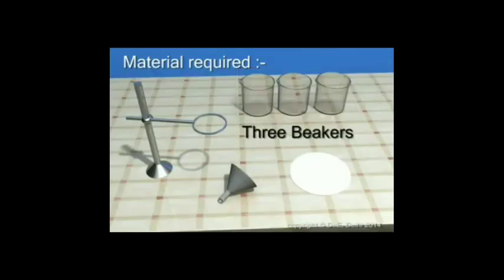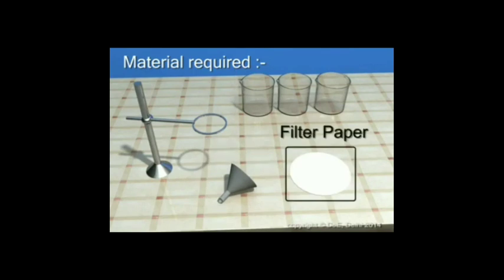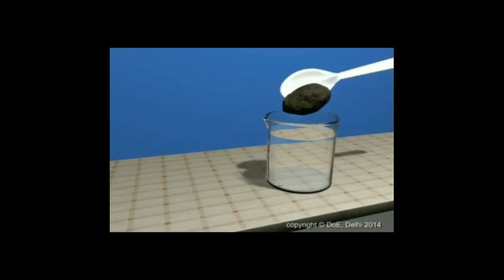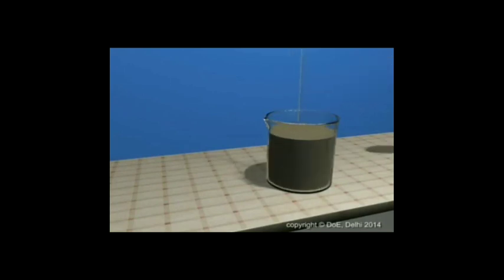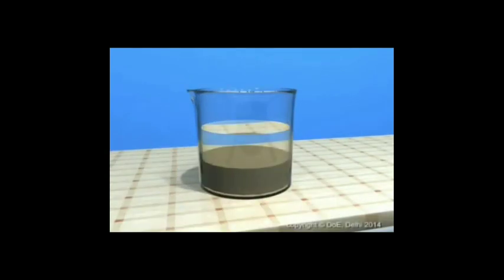How will you separate mud from muddy water? Material required: 3 beakers, funnel, filter paper and stand. Procedure: take some muddy water in a beaker. Leave it undisturbed for some time till mud settles down. This process is known as sedimentation.